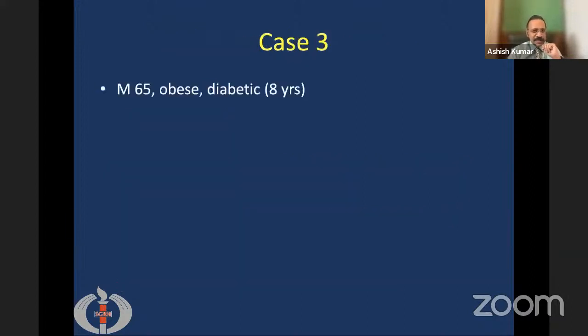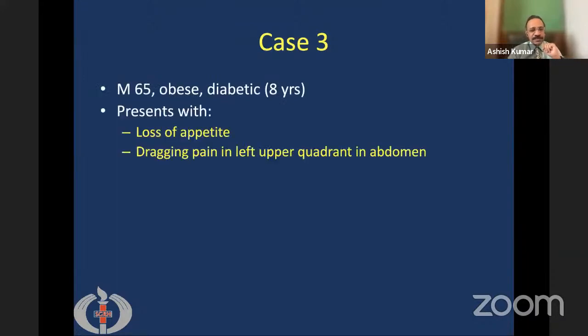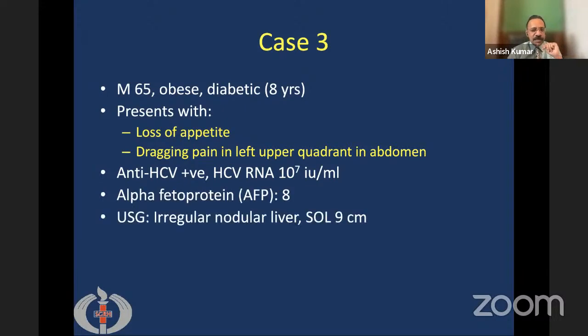The third case is a 65-year-old male, obese, diabetic for 8 years, who presents with loss of appetite and a dragging pain in the left upper quadrant of the abdomen. On investigations, his anti-HCV is positive, and his hepatitis C viral load is 10 to the power 7 international units. His alpha fetoprotein is normal.